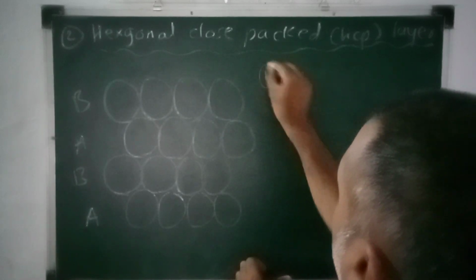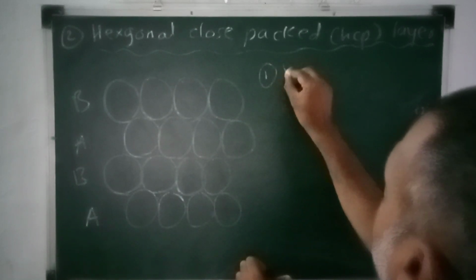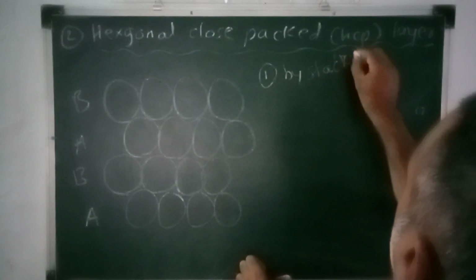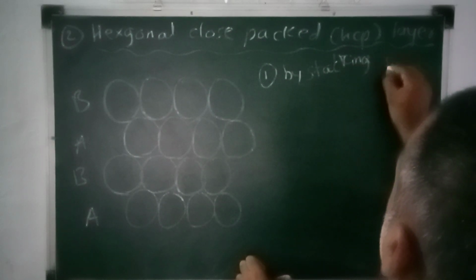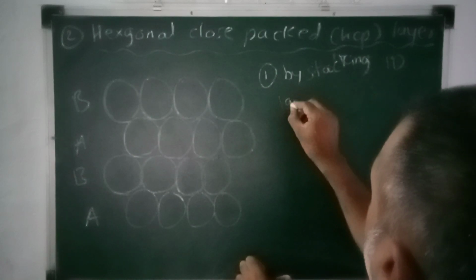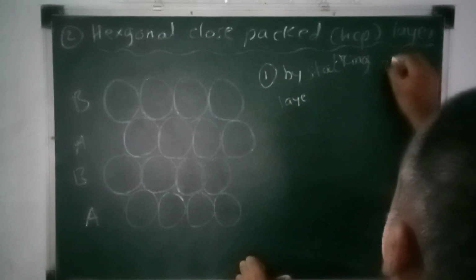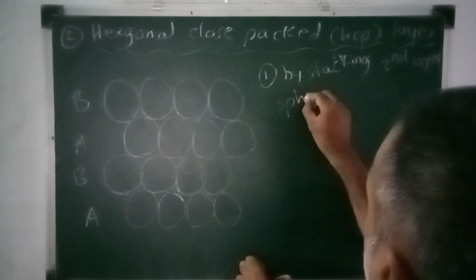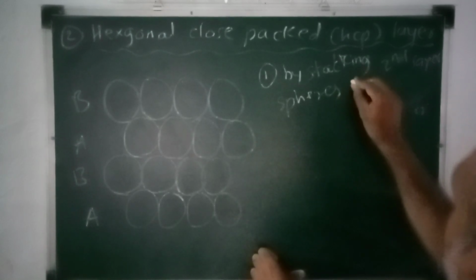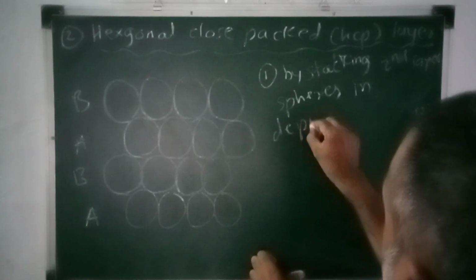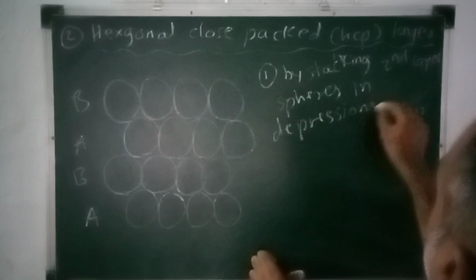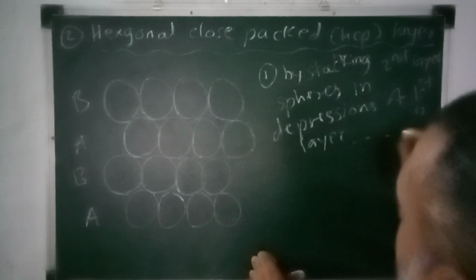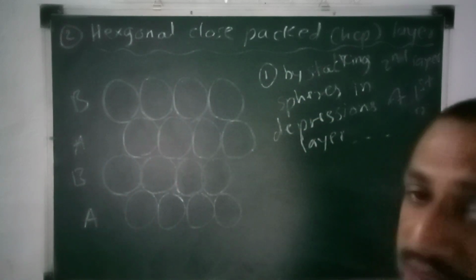The first characteristic, how is it formed? By stacking second layer spheres in the depressions of the first layer, we get this hexagonal close packed structure.